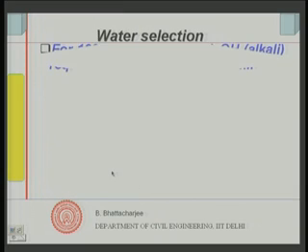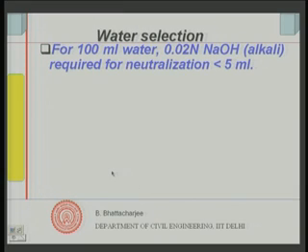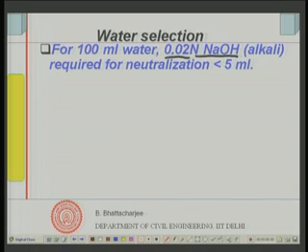The code has given tests. For example, you take 100 milliliter of water, and the amount of 0.02 normal sodium hydroxide solution needed to neutralize this 100 milliliter of water should not be more than 5 milliliter.